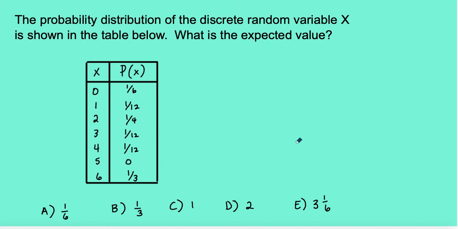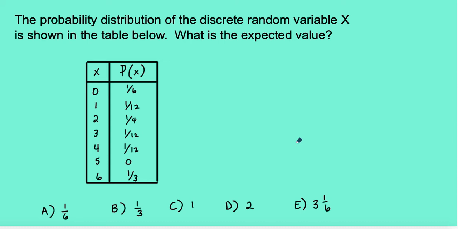Everyone, it's Coach Fred here, and today I'm going to be going over a topic that has come up on the ACT a few times relating to expected value. You may have learned this in your Algebra 2 class, but it's likely that you probably didn't. It usually comes in the probability section.